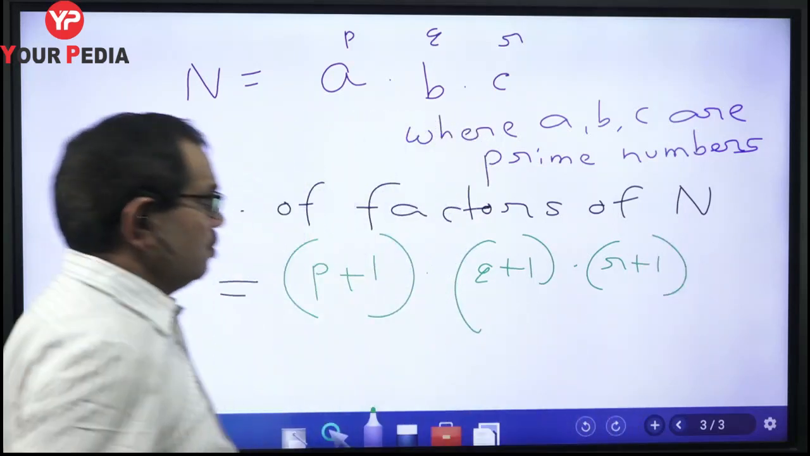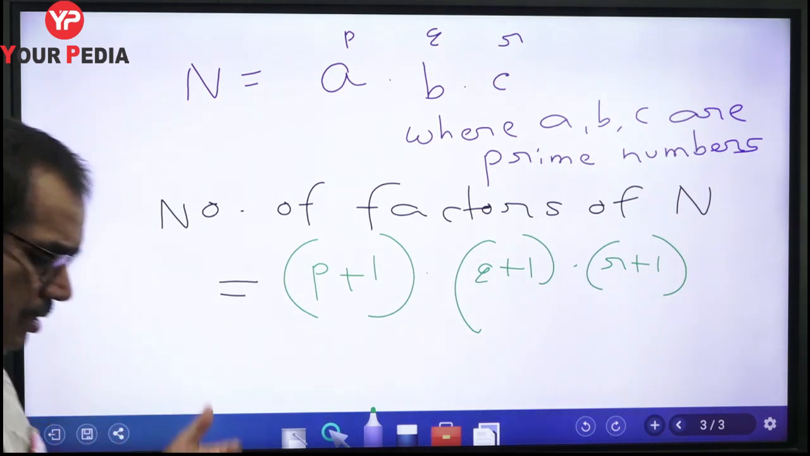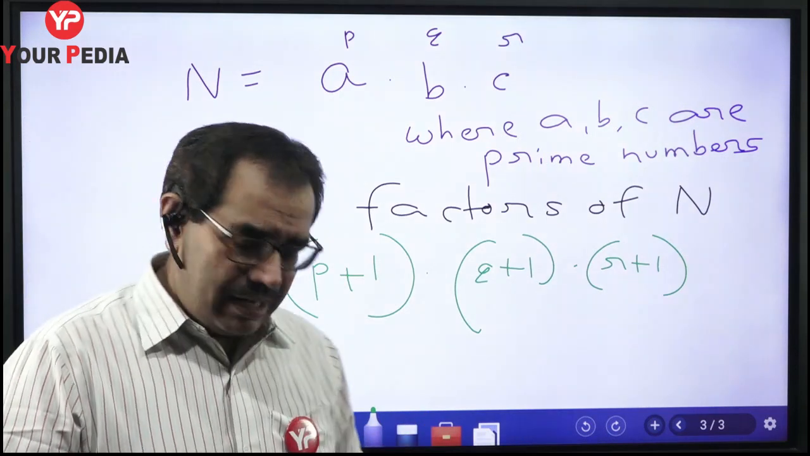Okay, so we will add 1 to each exponent of the prime numbers and then we will multiply all these numbers. After adding 1 we will multiply them, so we will get the number of factors of a natural number n. Clear? And this number of factors will also include 1 and the number n itself.